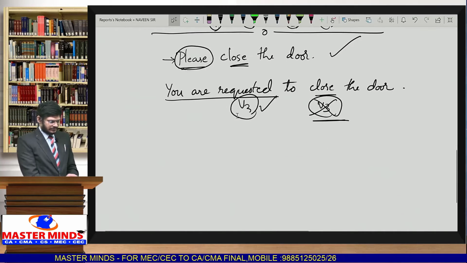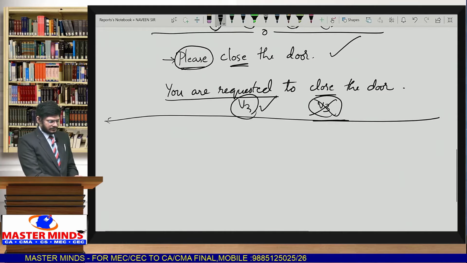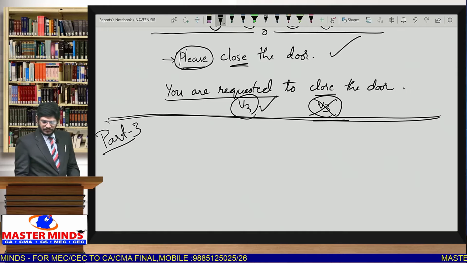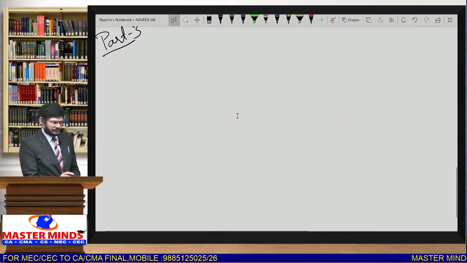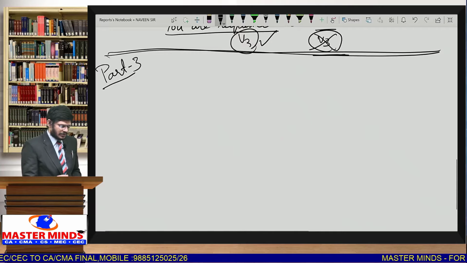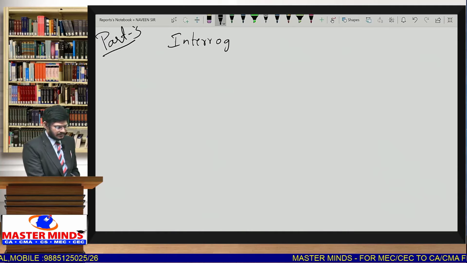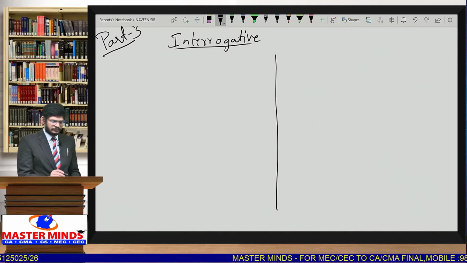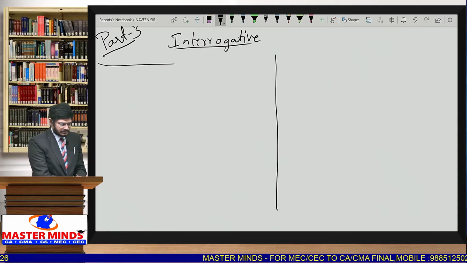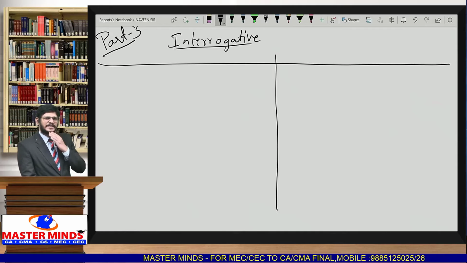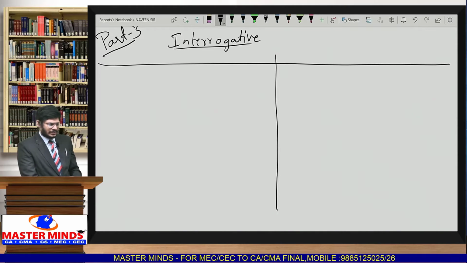Now coming to part 3. So part 3, whenever the given sentence is in interrogative form. So in part 3 we are going to see the interrogative form here. As I already told you, interrogative sentences are of two types. Let me divide the screen into two parts so that it will be easy for you to compare both, or generally we can explain on a single point also, no problem. Anyways, we already divided it.